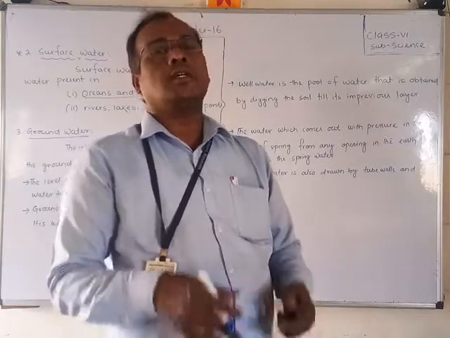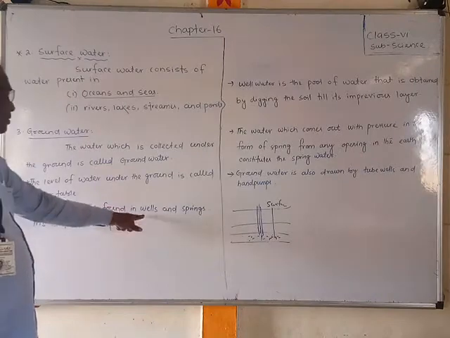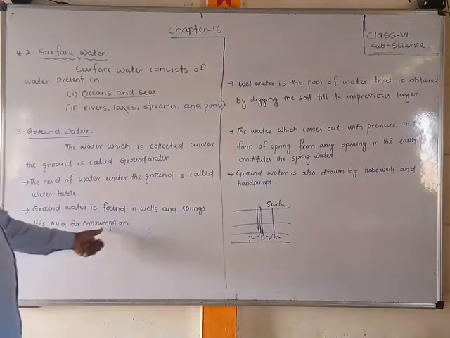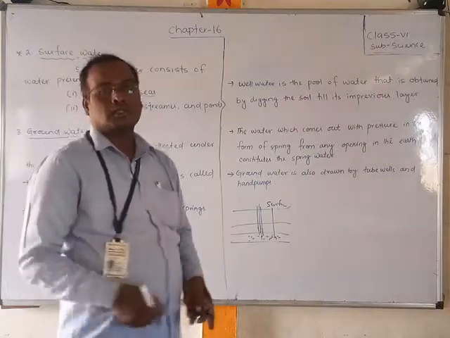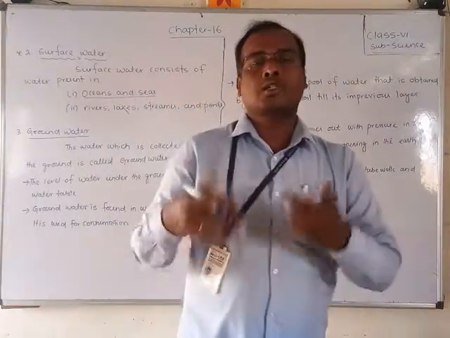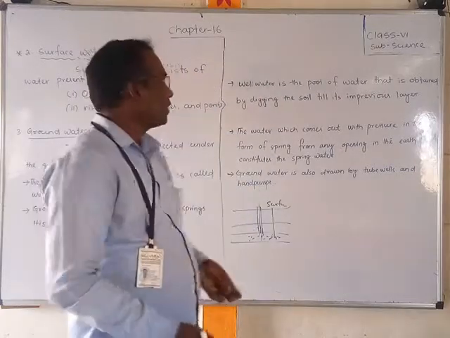If you dig there, we will get the water. Groundwater is found in wells and springs, and it is used for consumption. With groundwater, we dig and make wells, or get it from springs.